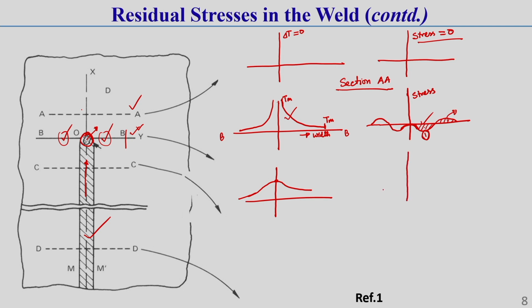So, this is the temperature distribution, and this is the weld line. In the weld line the temperature will definitely be more, and it gradually decreases along the width of the welding direction, correct.